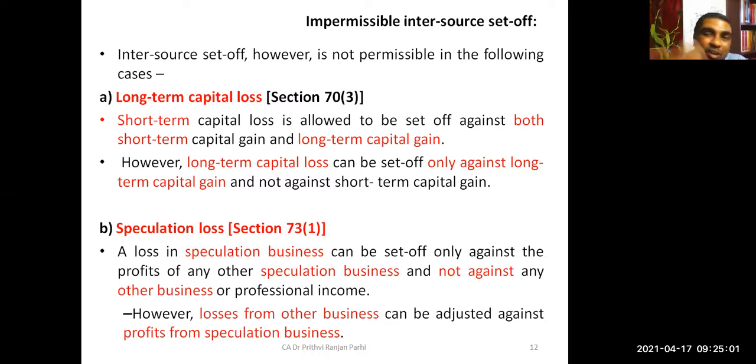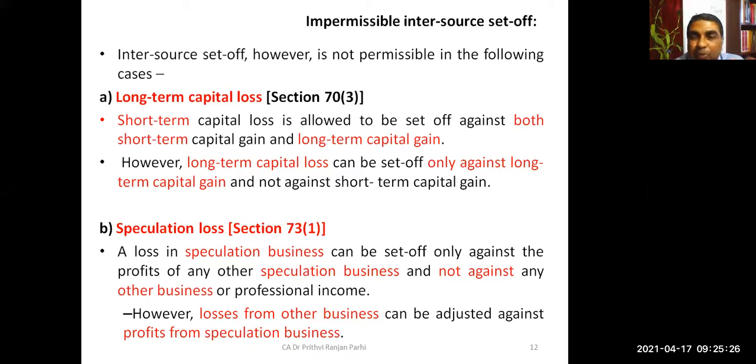If there is some other long-term capital profit, then okay, you can adjust this loss. Otherwise, it is not possible. You cannot set off, but you can carry forward. Carry forward provisions we will learn separately. But you cannot set it off against other short-term sources.